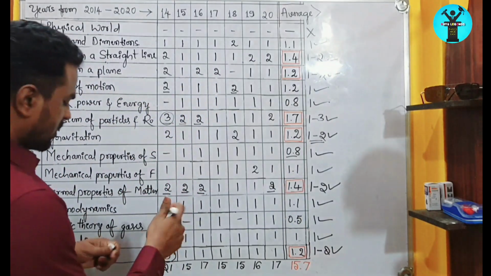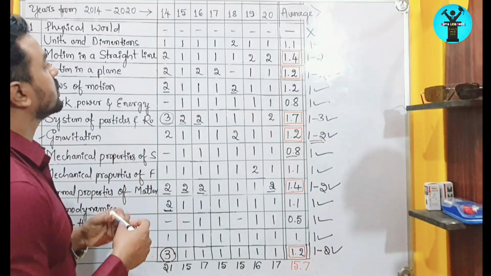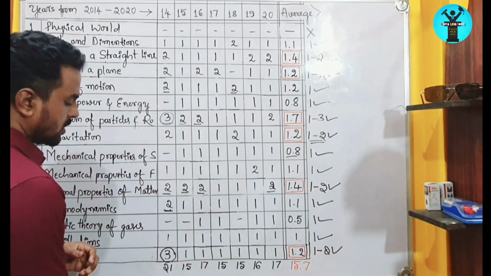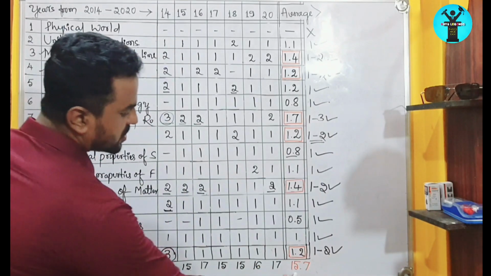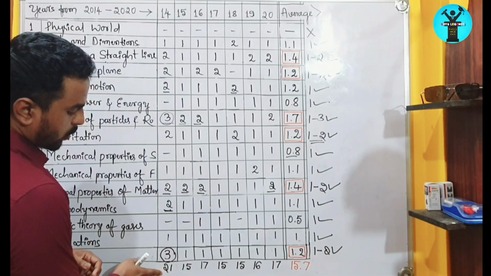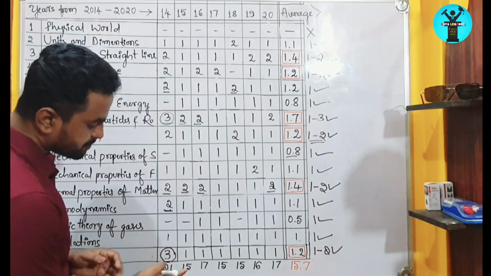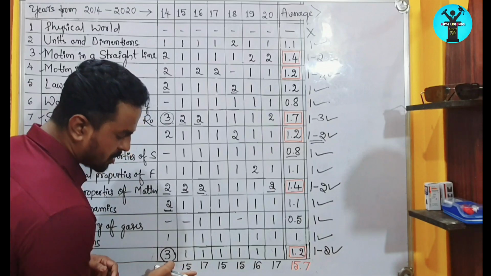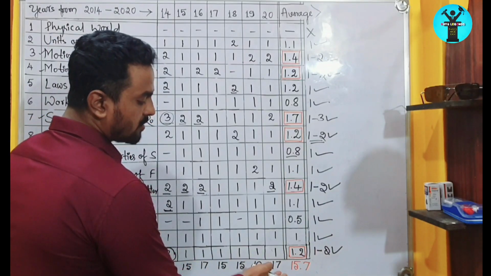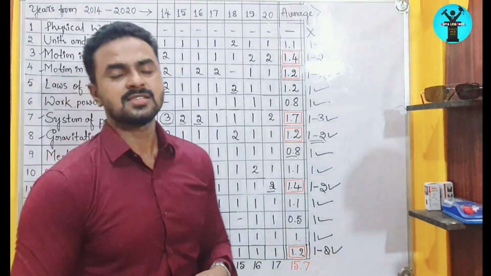If we observe the total weightage in the question papers from the first year PU physics chapters only, you will get nearly 15 as an average. In 2014 they gave 21 marks from the first year chapters only. But later the weightage became 15, 17 and 15, and finally in the last year they gave 17. If you take the average, it comes to 15.7.